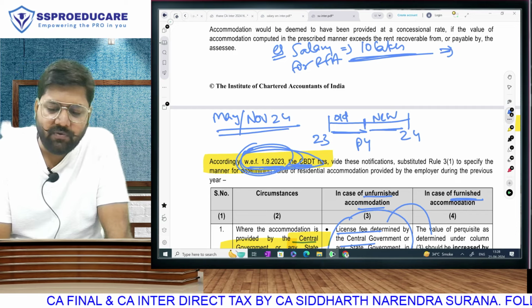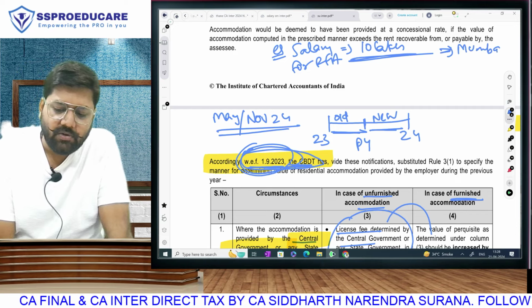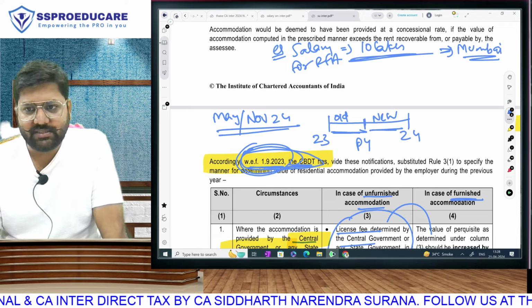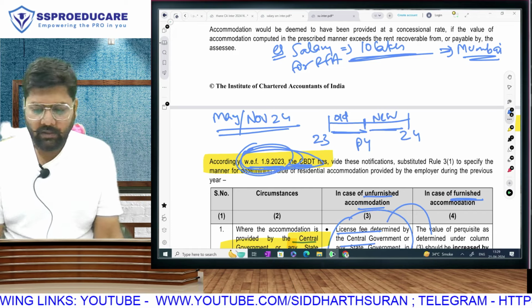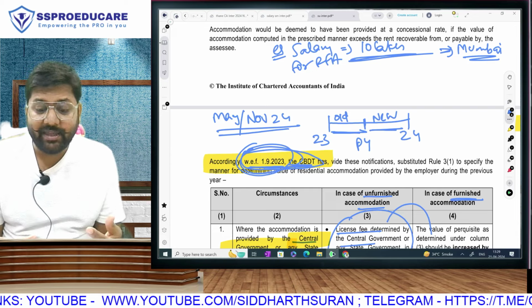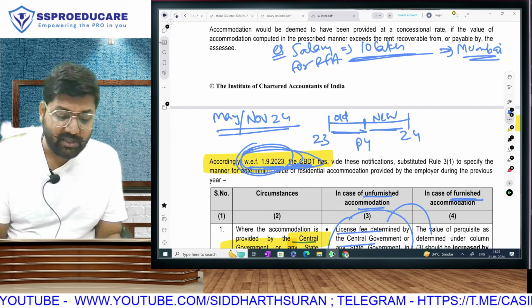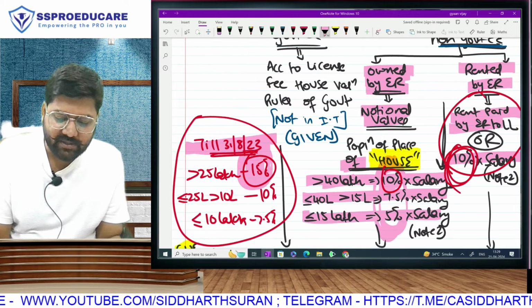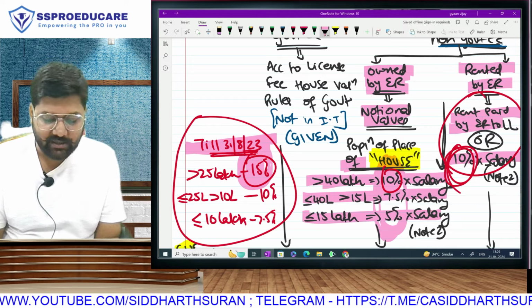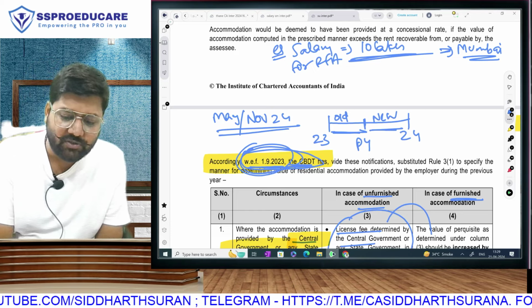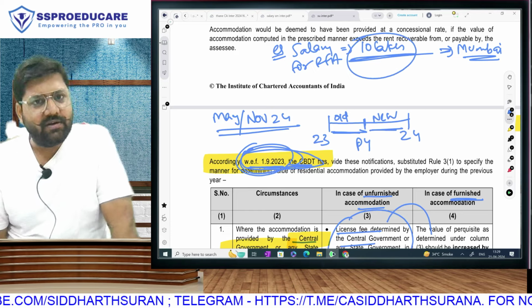And boss has given you a house in Mumbai. If the house is given to you in Mumbai, what does that mean? Will fall in the highest percentage. So as per the old law, the highest percentage was 15%. As per the new law, the highest percentage is 10. So sir, I have taught you to apply the new one. So what we will do is on 10 lakh, we will apply the new one 10%.